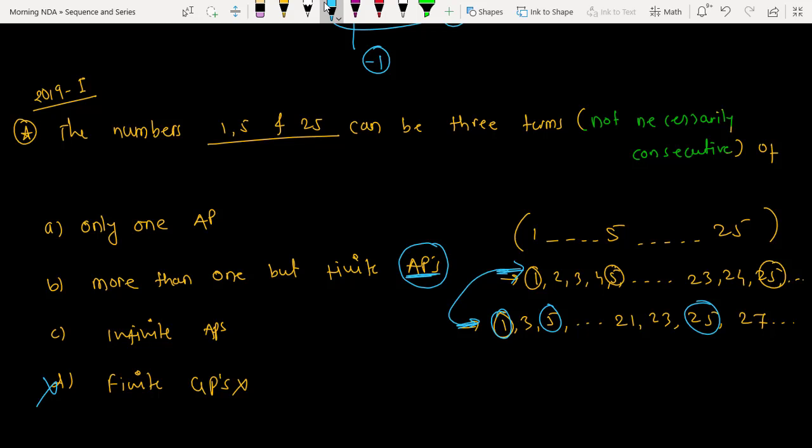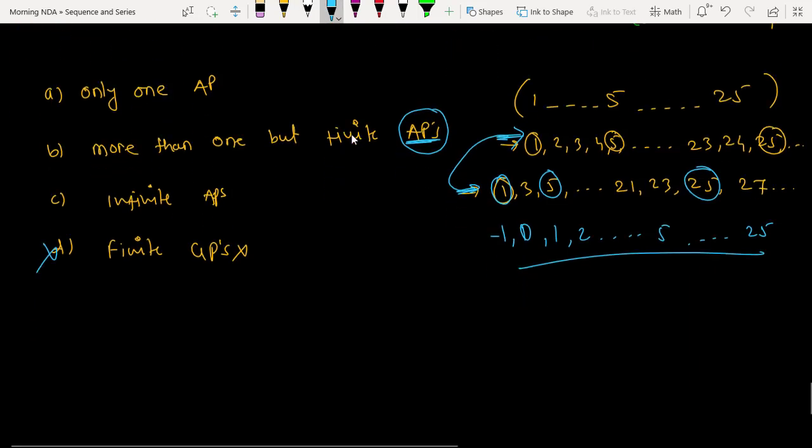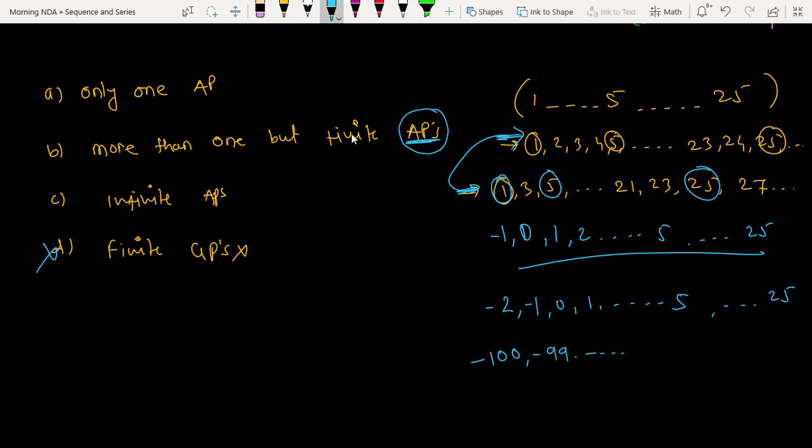If I take -1, 0, 1, 2, 3, 4, that is also possible. Excellent. You can do -1, 0, 1, 2, 3. You can take this and you will get 5 and 25 somewhere. You may say, sir, I will not take this, I will start from -2. Yes, you start from -2, -1, 0, 1, 2, and you will get 5 and you will get 25. Or you say, sir, I want to start from -100. You start from -100, you will get -99, and you will get 1, 5, 25 somewhere. Are you getting the point? Yes, sir. What is your answer then? So, more than one but finite APs.